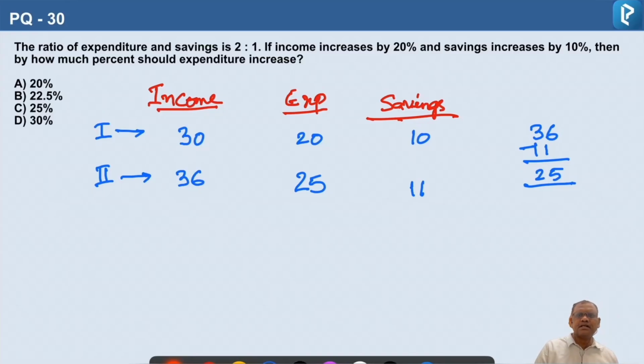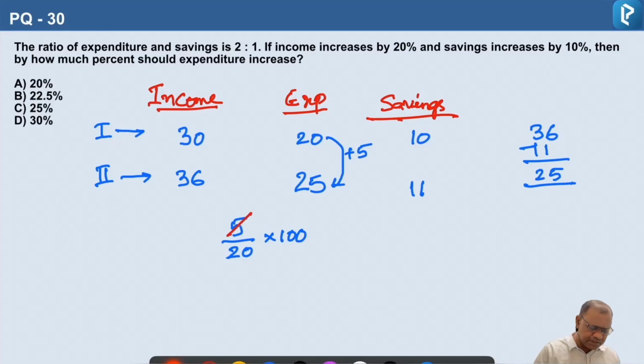So expenditure is increasing from 20 to 25. How much is increasing? It is increasing by 5. So this 5 is what percent of 20? 5 by 20 multiplied by 100. So this is 5 ones, 20 ones, 25s.